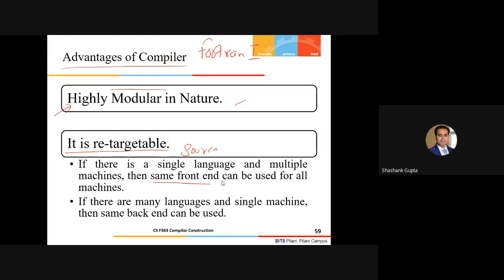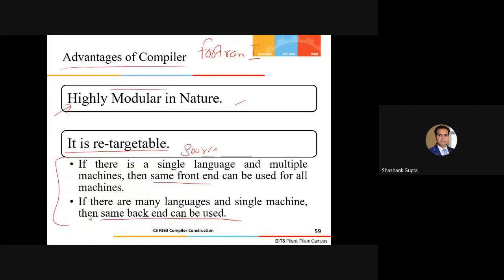Similarly, the opposite: if there are many languages and a single machine for which we have to design the compiler, then the same backend could be used. So these two statements denote the fact that part of the backend and part of the front end could be reused very frequently, so that your whole compiler can be retargetable.